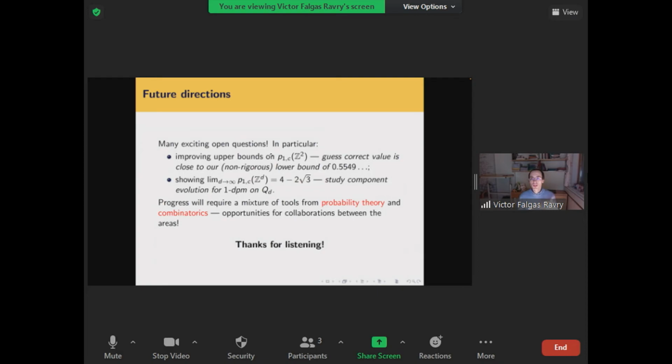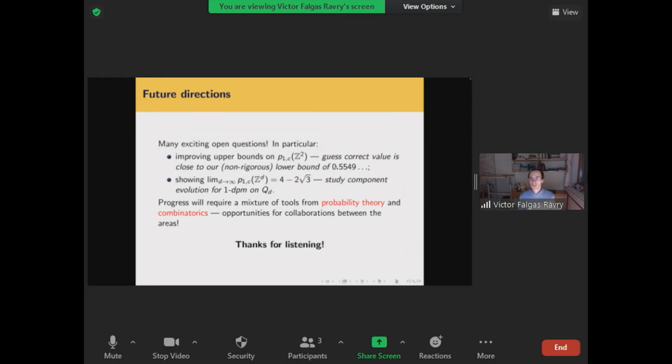But maybe the big difference now, as of last spring, compared to when Balister and Bollobás, for example, were working in 2012, is that now I think there is some reasonably convincing evidence that the correct value of this critical probability should be quite close to the lower bounds, and maybe even less than 0.6.